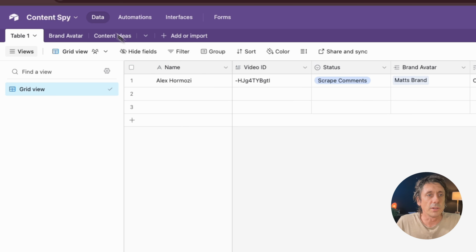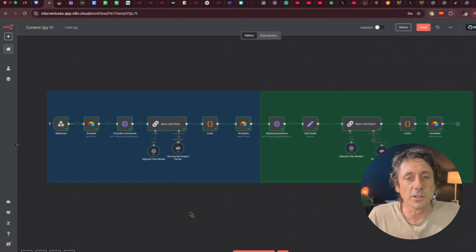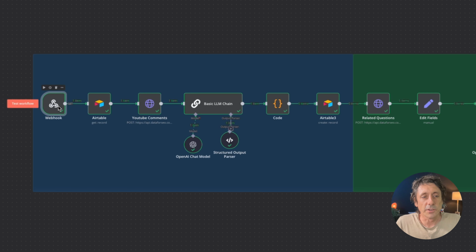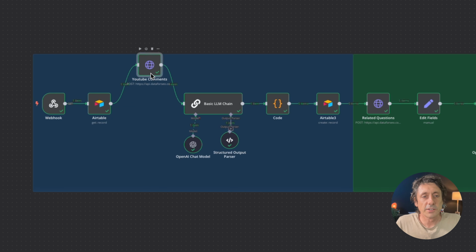But all you have to do is if we hop over to N8N, this is the automation here. So we've got a webhook that's going to fire and then get all the data that comes through from Airtable. The Airtable record's going to get pulled with this module. And then here, this HTTP request is where we're going to actually send the request to get the scraped YouTube content using a service called DataForSEO. I'll take you through the rest of this in a sec.